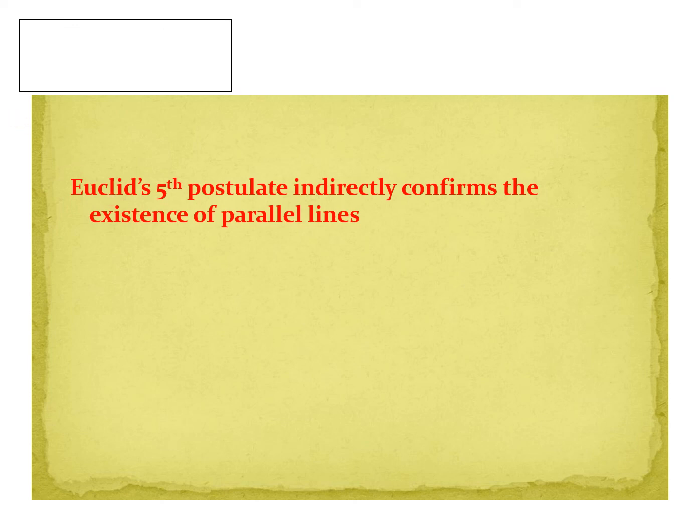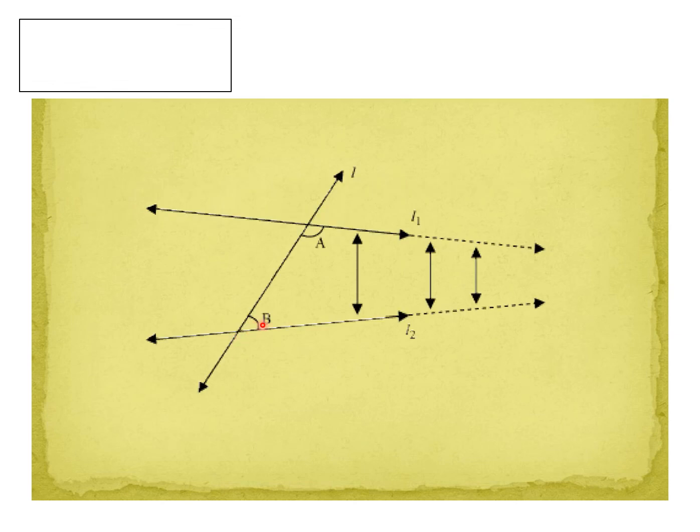See here, my dear children, here the sum of these two interior angles is less than two right angles, means less than 180 degrees. Then the distance between these two lines, you see here, is decreasing gradually. If you extend indefinitely this side, the two lines meet at some point. That is the fifth postulate given by Euclid. Understood, my dear children?